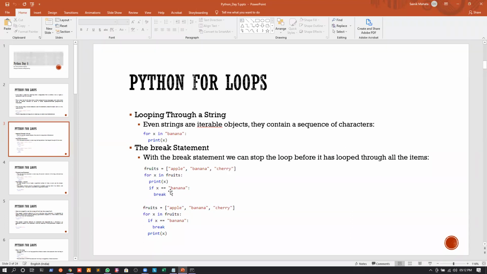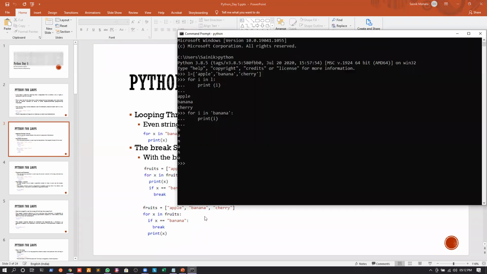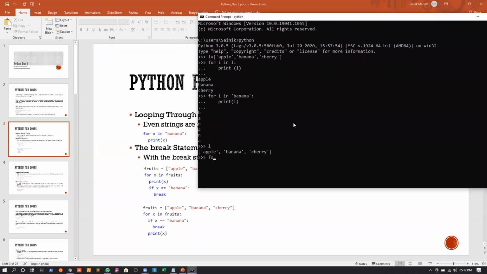Okay. Now, so again, if I take the following example, if I have a list called L, L will again have the names of the fruits, right? So what I can do, I can write for I in L, like this. And every time I visits a fruit, I will just print the value of I. Okay. And what else can we write? We can write if the value of I is equal to banana, right? So what I can do, I can write break, right? So what will happen?